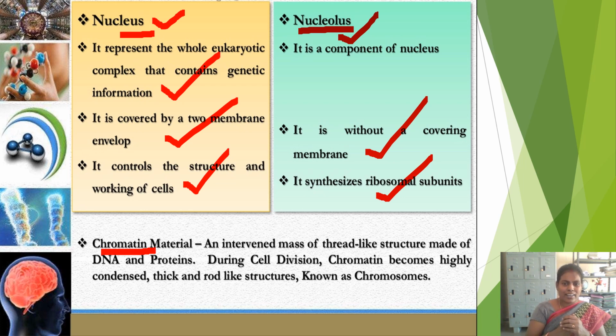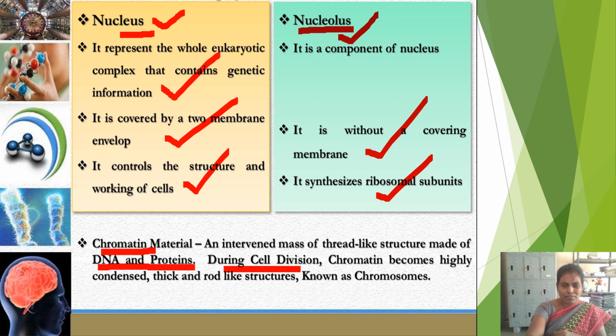These thread-like structures are called chromatin and are made up of a lot of DNA and proteins. What is DNA? Deoxyribonucleic acid. Chromatin is made up of DNA and proteins. And what is the function of this chromatin? It helps in the transfer of characteristics from parents to the offspring, that means to the next generation.